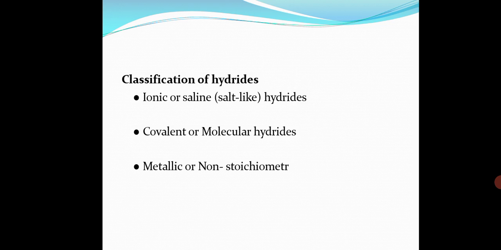So if you see the classification of hydrides, it is ionic or salt-like hydrides, also called saline hydrides; covalent or molecular hydrides; and metallic or non-stoichiometric hydrides. Got it? And metallic hydrides are also called interstitial hydrides. We'll come to it later on. Why it is called interstitial, we'll know it. So now these are the three types of hydrides.